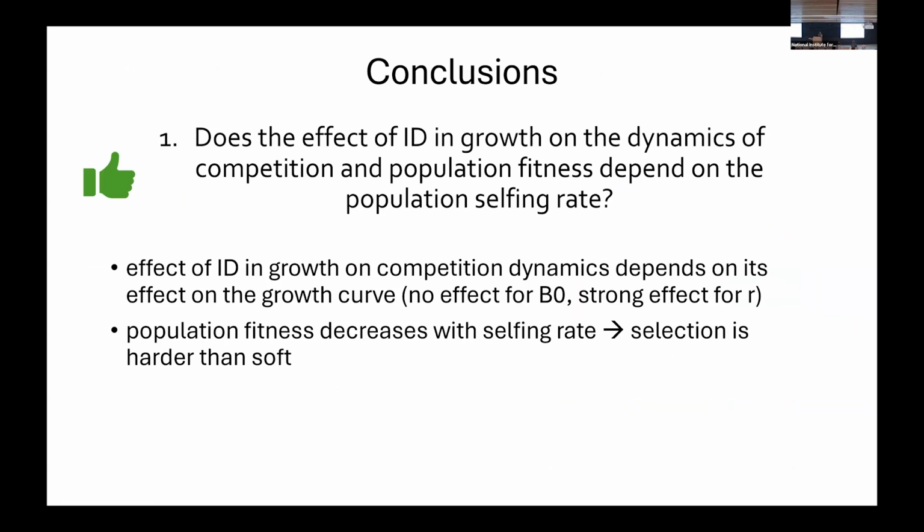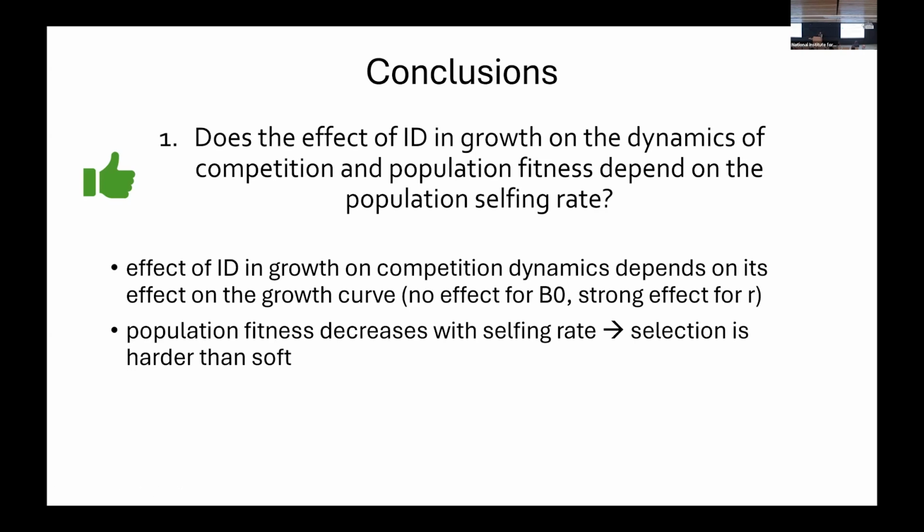So to your first question, we can answer yes, the effect of inbreeding depression in growth on the dynamics of competition and population fitness depends on the population selfing rate. In addition, we showed that inbreeding depression on growth parameters like B0 will have no effect on growth curves and therefore on competition dynamics, but inbreeding depression on R will have a strong effect on the growth curve and therefore on competition dynamics.